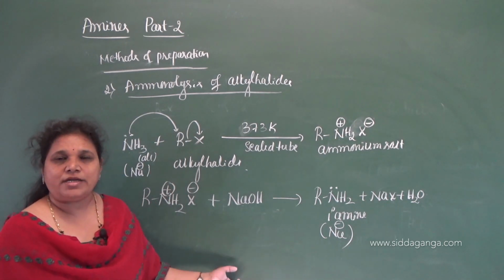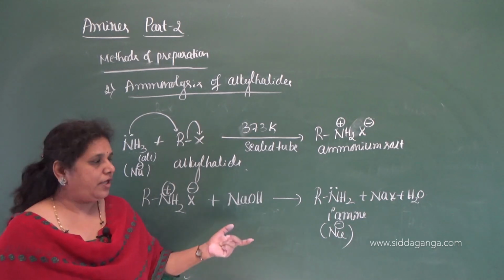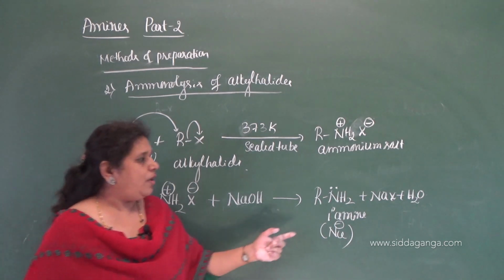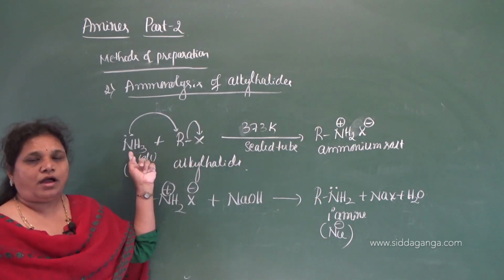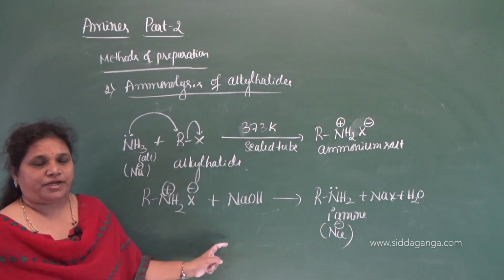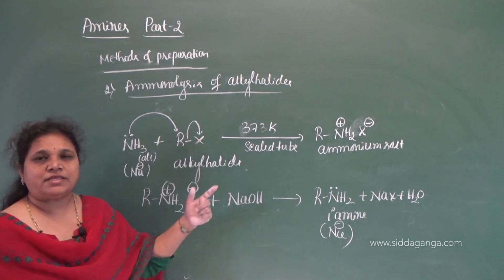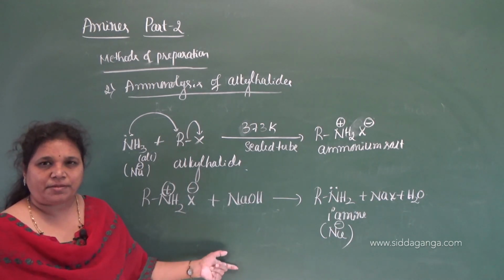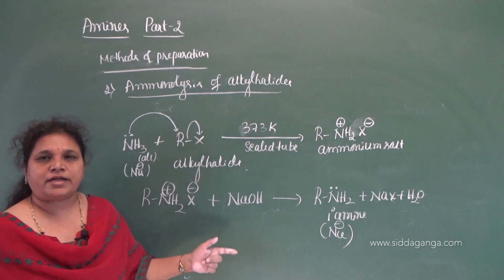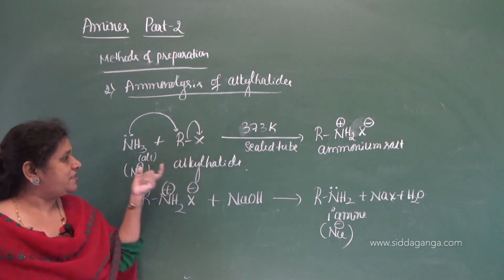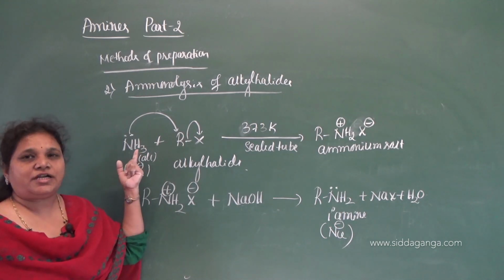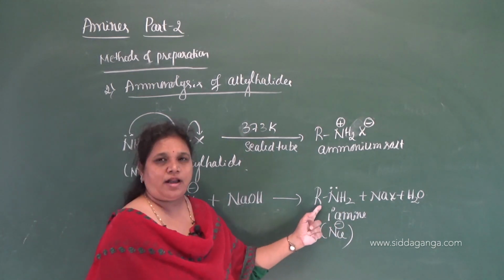You can also call it alkylation. When successive replacement of hydrogen atoms of ammonia by alkyl groups takes place, you will get primary amine, secondary amine and tertiary amine. You will even get the quaternary ammonium salt. This is the first step. In the first step, only one hydrogen atom of ammonia is replaced by an alkyl group.